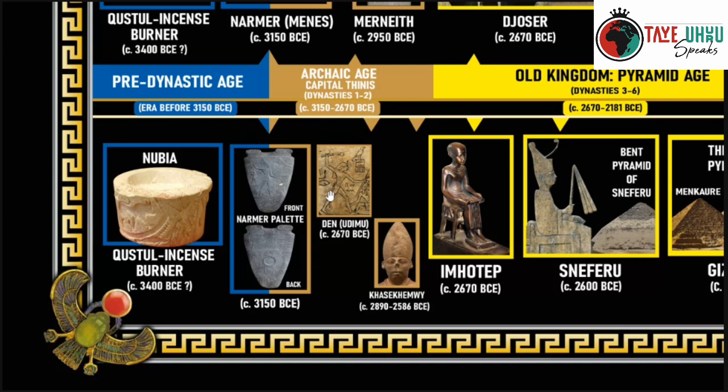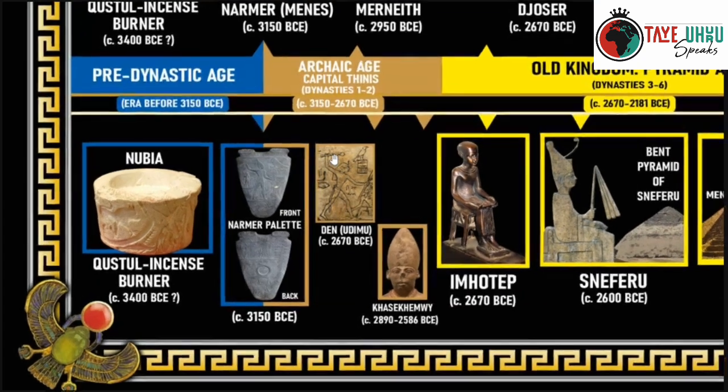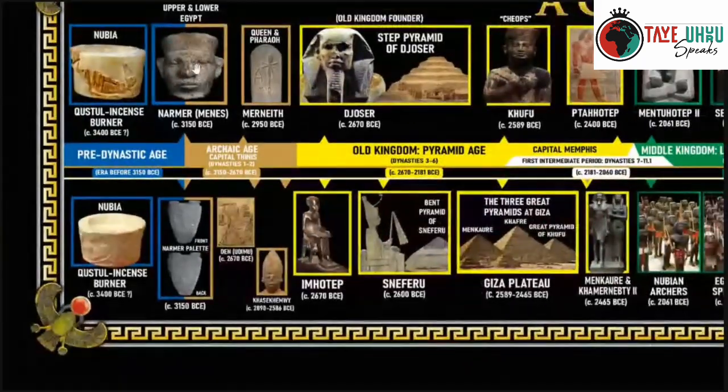Why Dynasty 0? Because this is the time when Upper and Lower Egypt, like I just mentioned, came together, and the monarch being Narmer, his wife, female counterpart queen, her name is Neith-Hotep. So I like to talk about the male and the females as well. As you can see, here's Narmer.